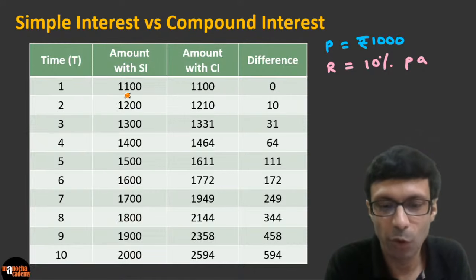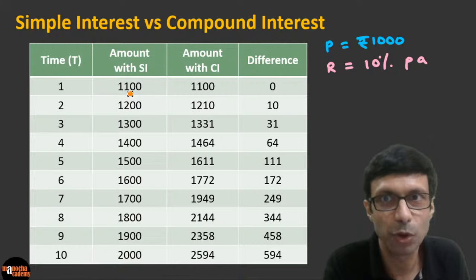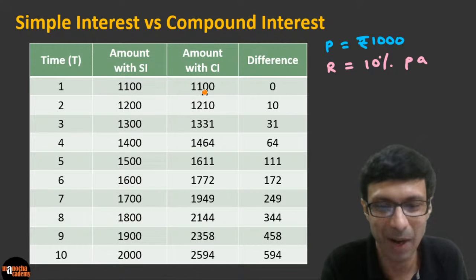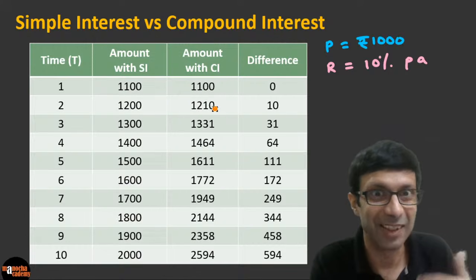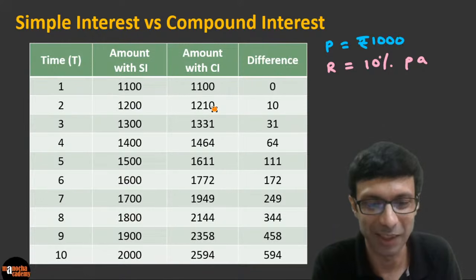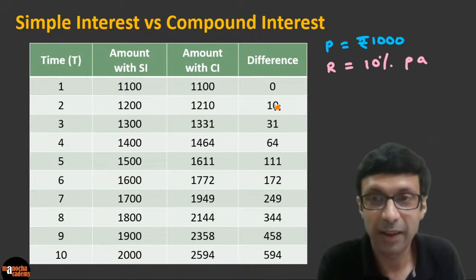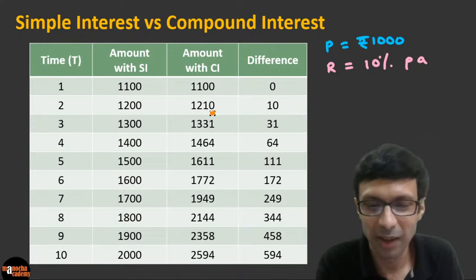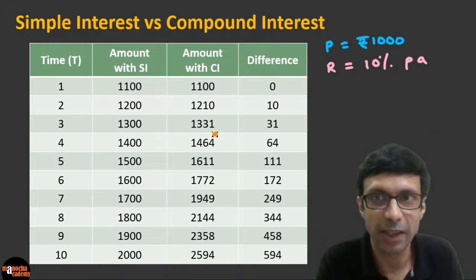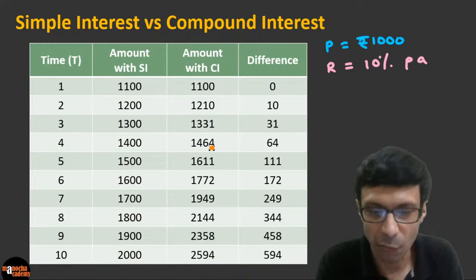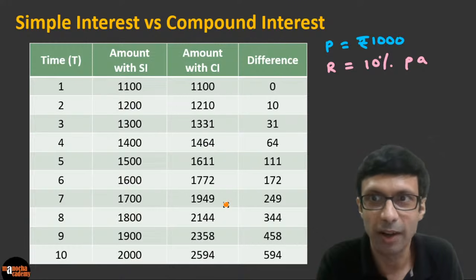Whether you put it for 1 year, simple interest or compound interest, it doesn't matter. But it becomes interesting after 2 years. So after 2 years, can you see the difference is 10 rupees. This one is 1200. This one is 1210. Then again, it's increasing to 1331. Then 1464 and so on. And guys, can you see the difference is increasing?